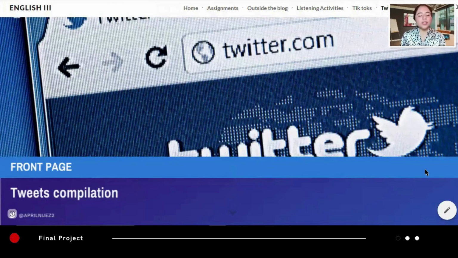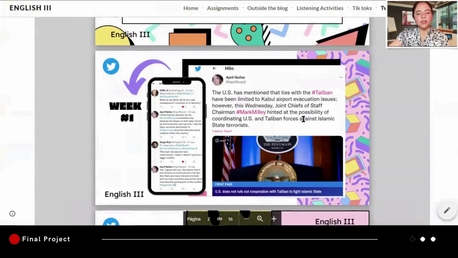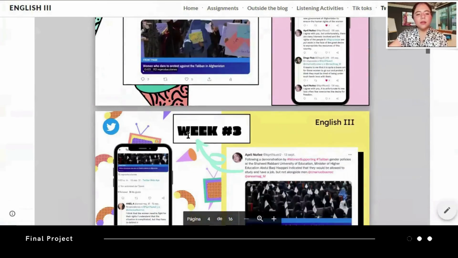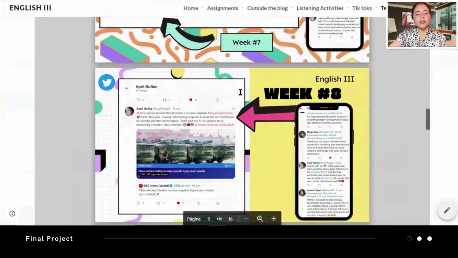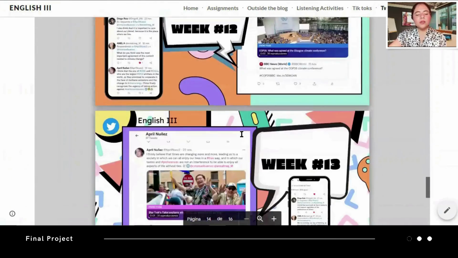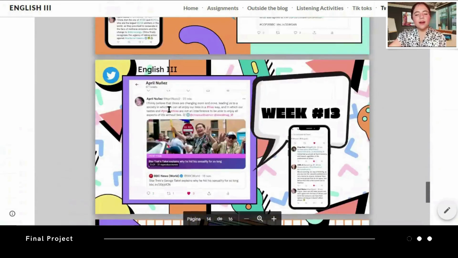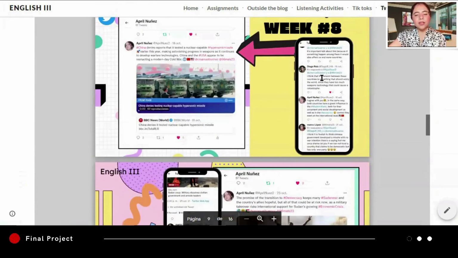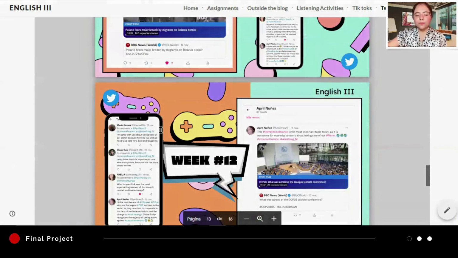Next, you can find a Twitter section. In this section of the blog are all the tweets I made. I focused a lot on international issues, mainly politics, but I also talked about health issues, such as vaccination, and social issues such as the LGBT community. And Marco and Danielle always respond to my tweets with very interesting comments on the subject. I think they are very aware of what is happening in the world and always have an opinion on any subject.